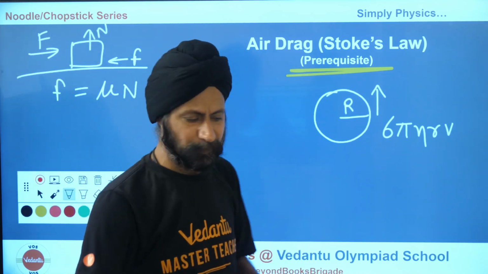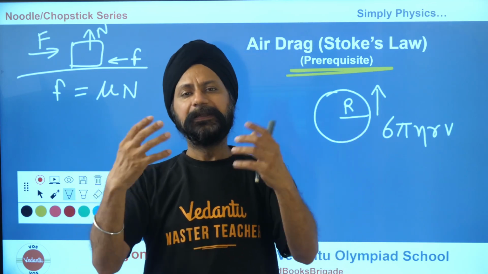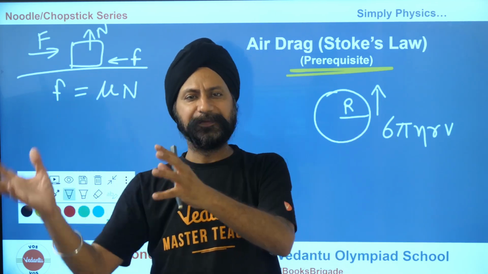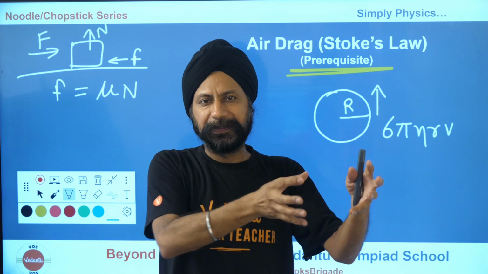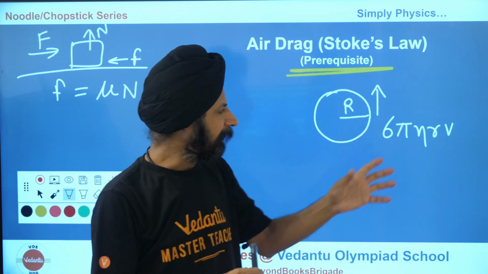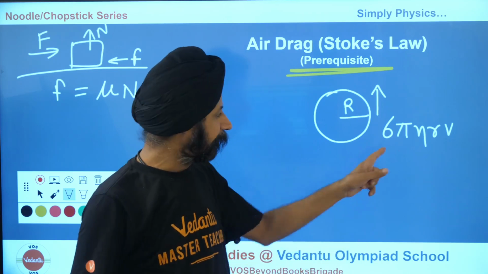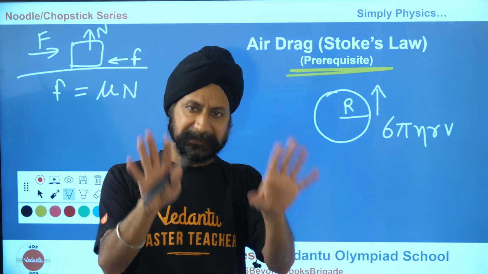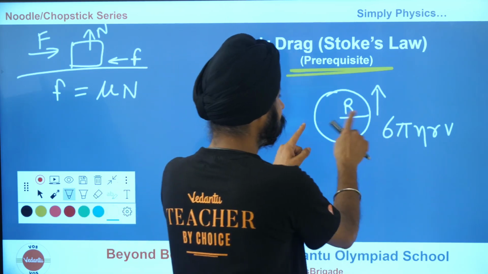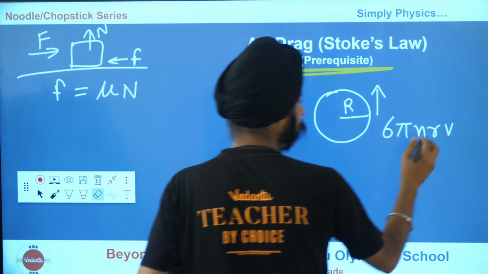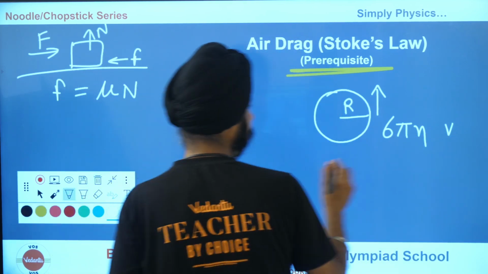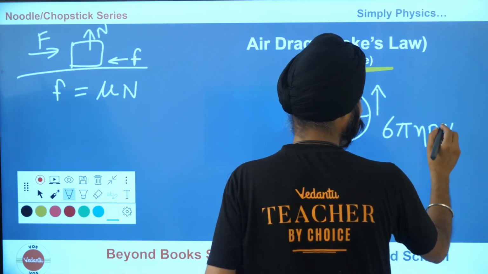So whatever that is, don't worry. All the point is the fluids have their viscosity. Air will have some viscosity. Water will have some viscosity. And in a given situation, you will be given it. So this is falling in air, so the viscosity of air, which will be given to you, is a constant. Radius, uppercase and lowercase might confuse, so I'll write it in uppercase here. So radius of this object times velocity.